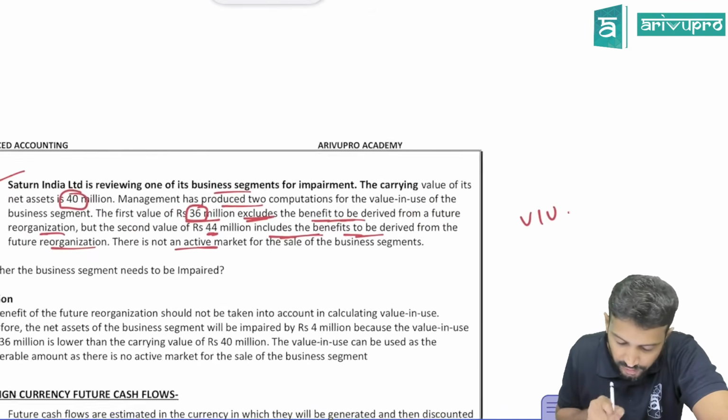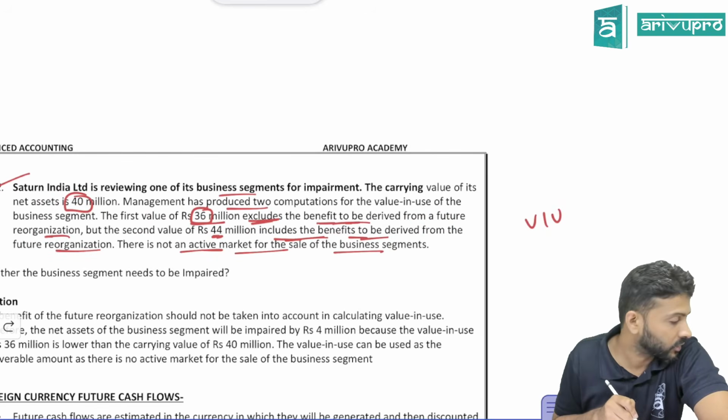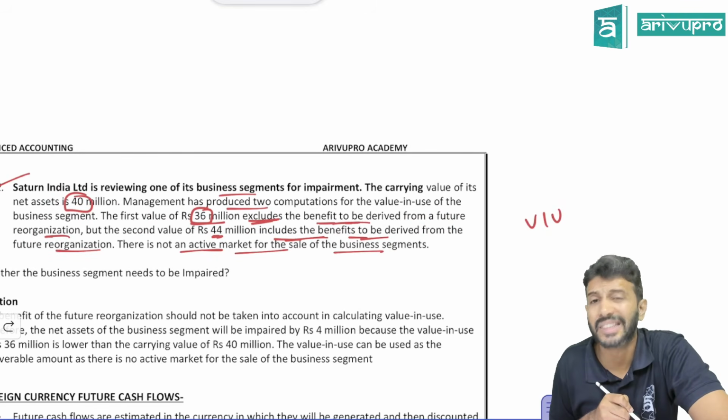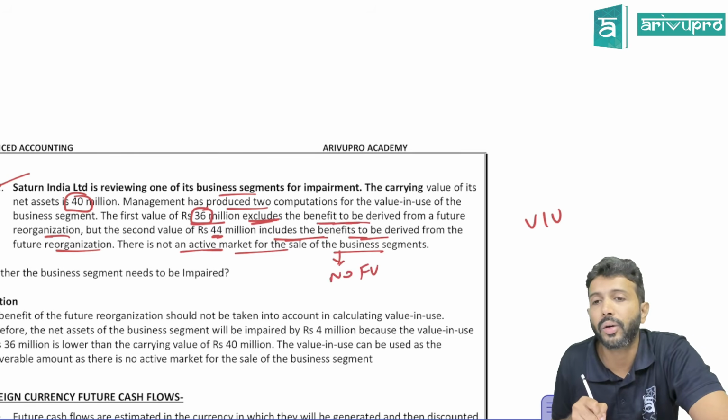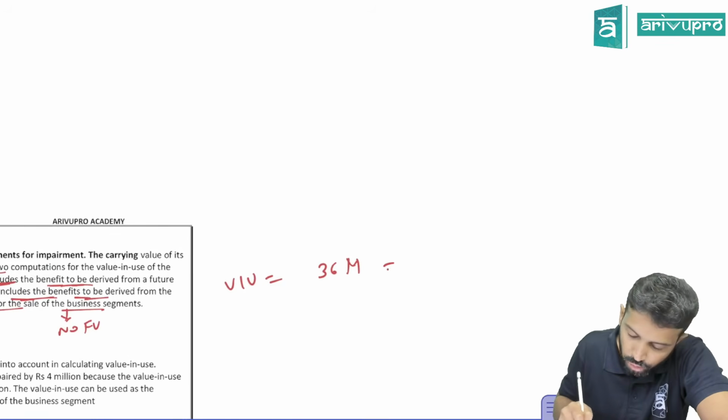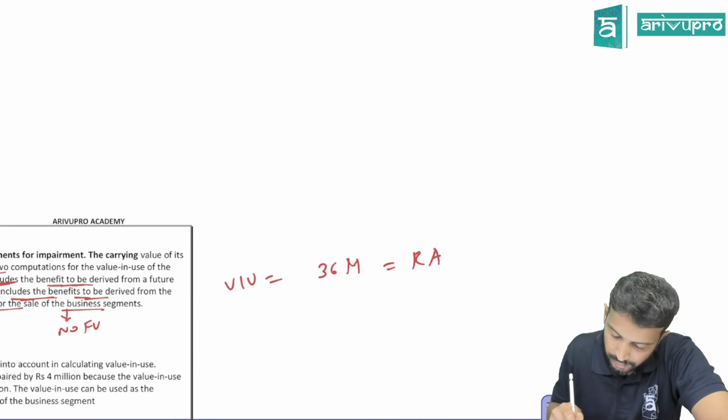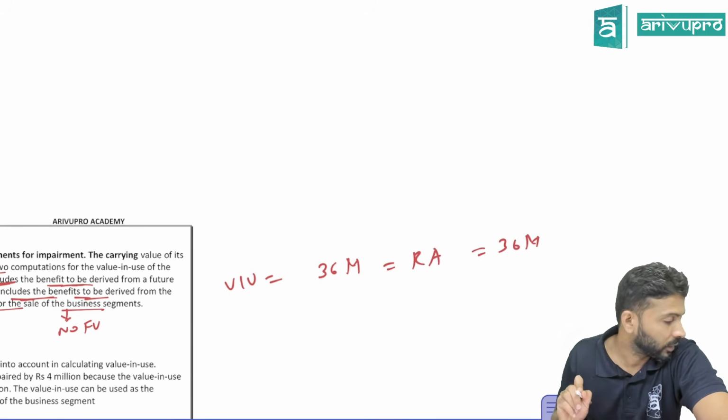And they are saying there is no active market for this asset. If there is no active market, can you find out fair value? You cannot find out fair value. That means value in use itself becomes what? Recoverable amount. So both are the same, correct?